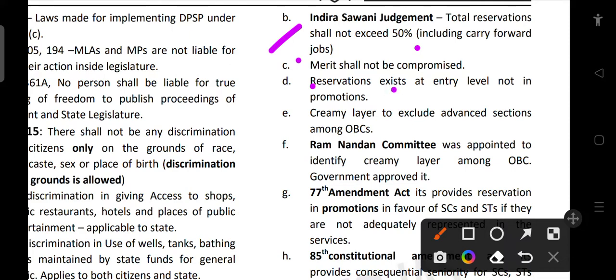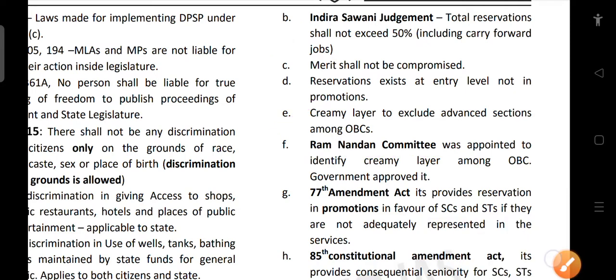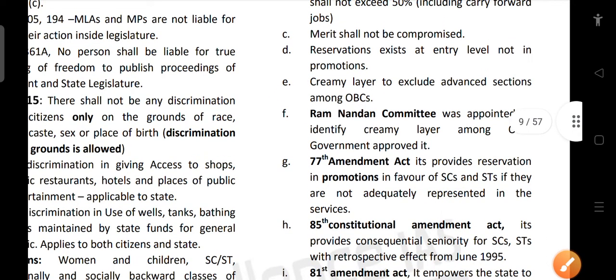Then creamy layer to exclude the advanced section among OBCs. And then the Ramanandan Committee was appointed to identify the creamy layer among OBC. Government approved it. So the Ramanandan Committee is related to which thing? They are related to identifying the creamy layer in OBC. And even now, recently, the Union Government has appointed the Justice Rohini Commission. This is also for sub-categorization of OBC.